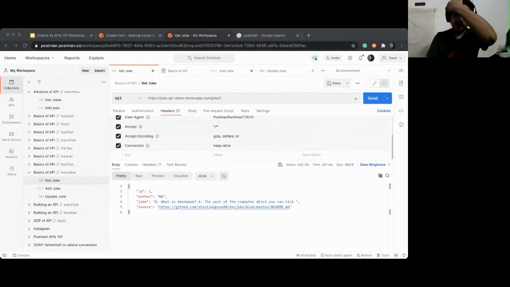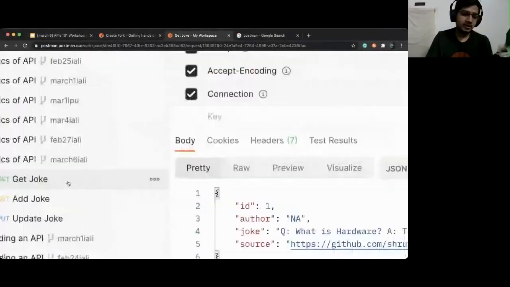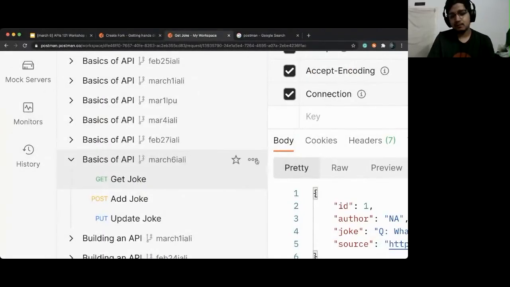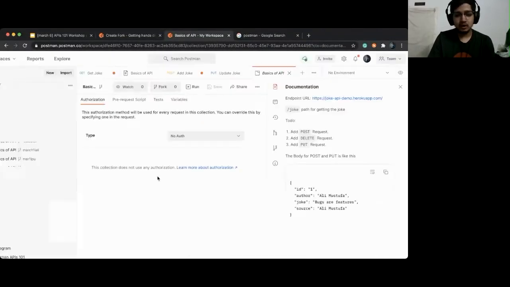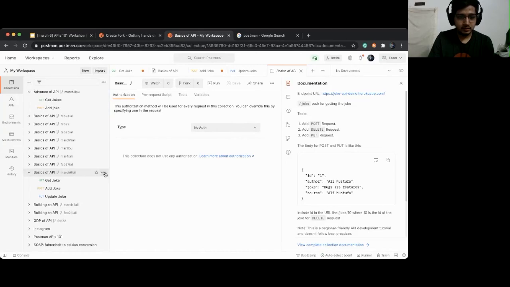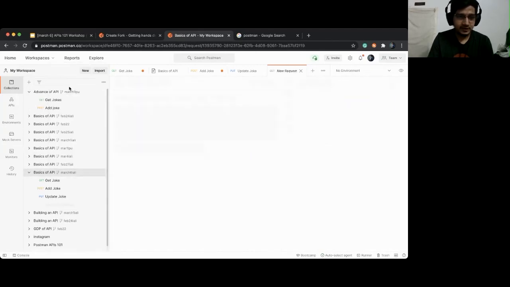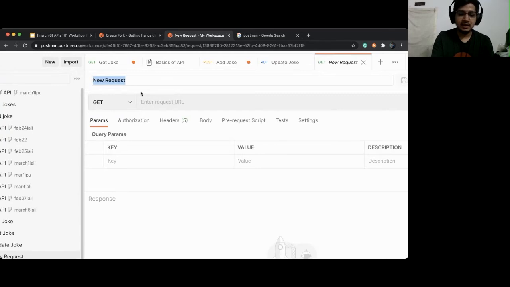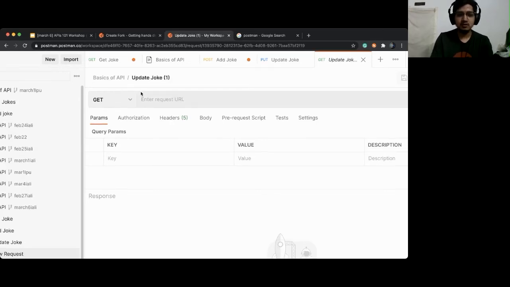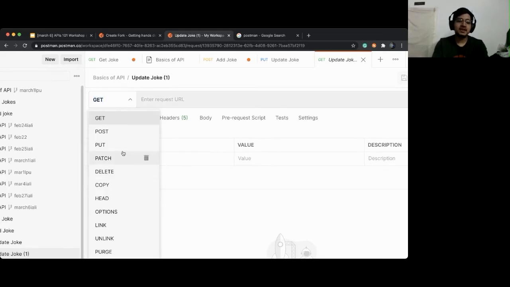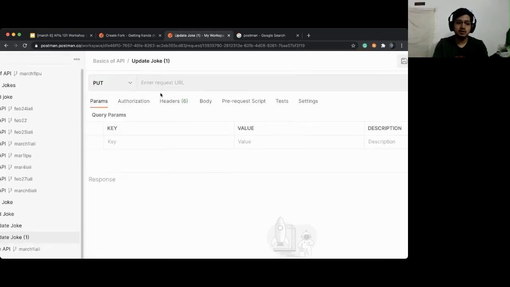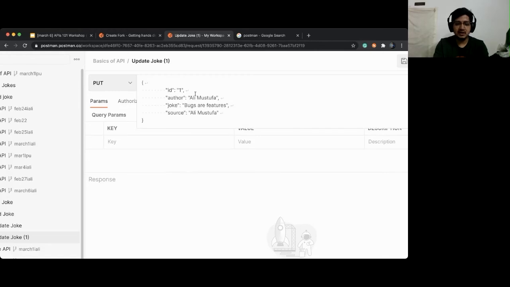Sir, please repeat the steps. Okay, Himanshu. So what we need to do is we need to add a request, okay? So go to three dots. Click on add request, third option. Name the request. Say update joke. Because I already have one with the same name, I will add it as one. Select the method as put, not add. Sorry, put. URL will be the same.